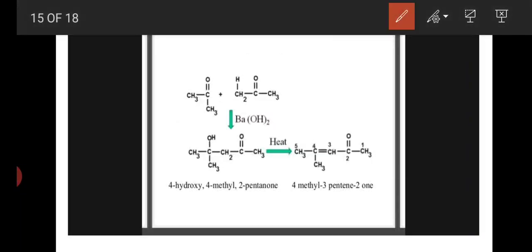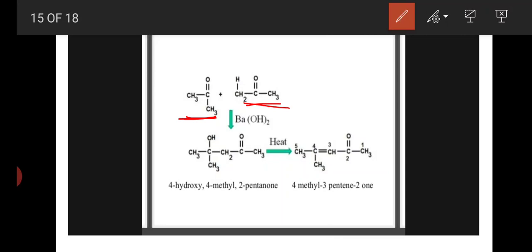Okay, here the reaction mechanism is there. This is acetone, CH3 C double bond O CH3, plus CH3 C double bond O CH3. Okay, these two are the acetones, acetone 1 and acetone 2. Same reaction mechanism. What is the first step?